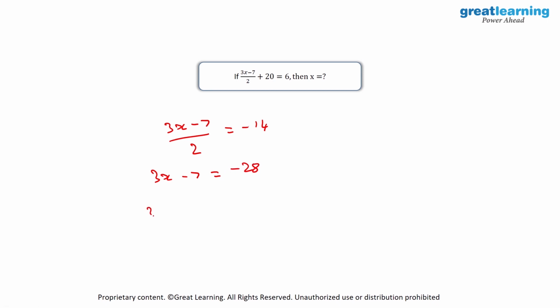So now I will take 7 to the right hand side. This will be -28 + 7, which is equal to -21. And when I finally divide -21 by 3, I get a value of -7. And this is the solution for x.